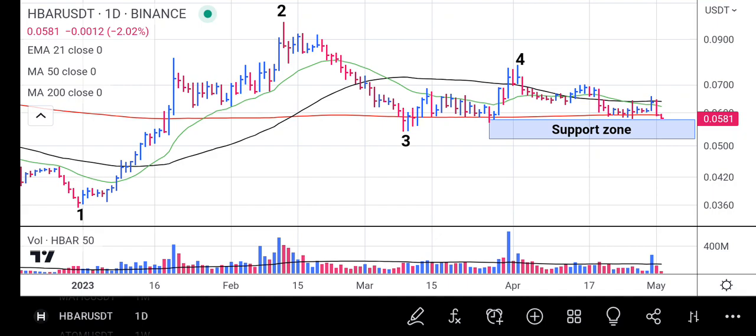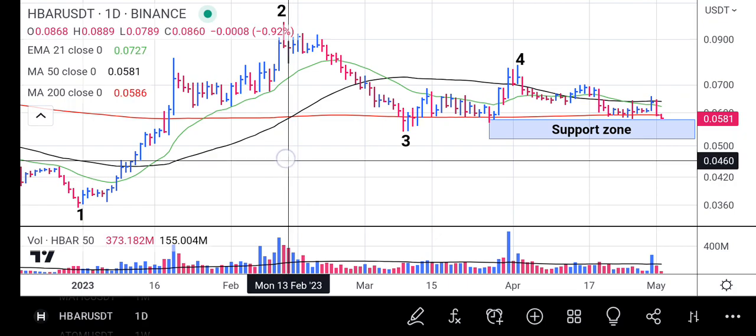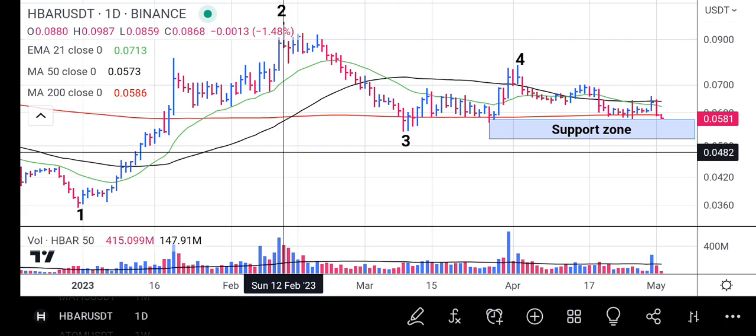I'll be analyzing HBAR. Let's start at point 1. HBAR rally started, it was very strong, so good. It has a nice volume and it rises as long as it can until it hits point 2, where it got a reversal bar at 0.0987 and the volume was huge.